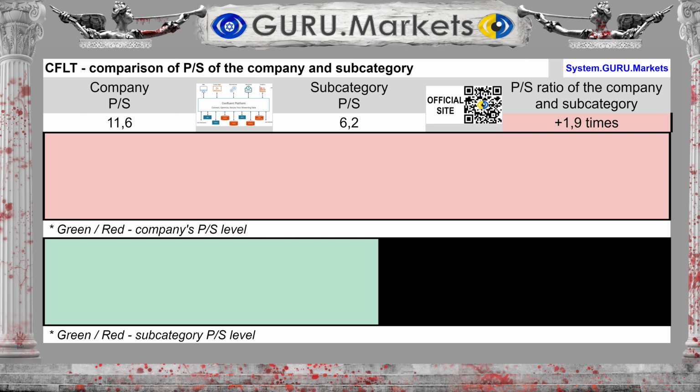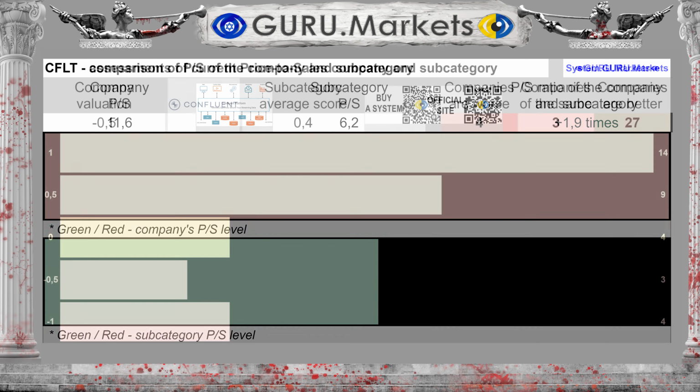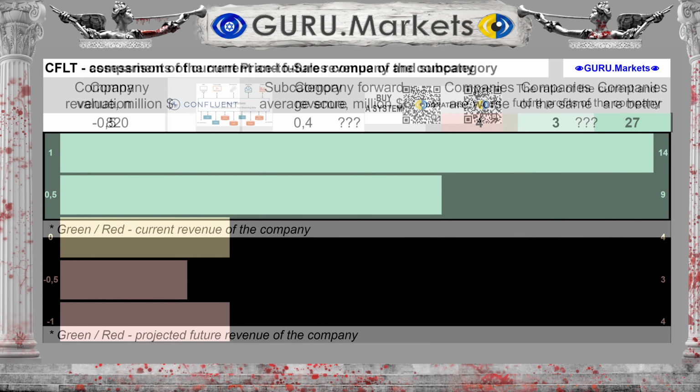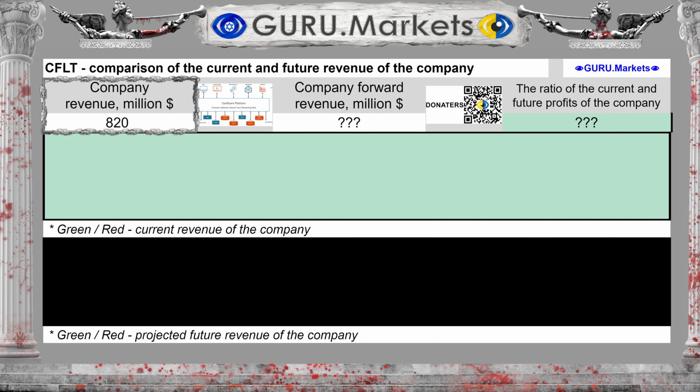The subcategory average is 6.2, so the company's ratio is 87% higher than the subcategory average. Evaluation of market value-to-revenue ratios in comparison with indicators in the subcategory: Tolerable, -0.5 points. Revenue for the last 12 months was $820 million. Forward revenue for the next 12 months is unknown. This is extremely negative for the company's prospects.